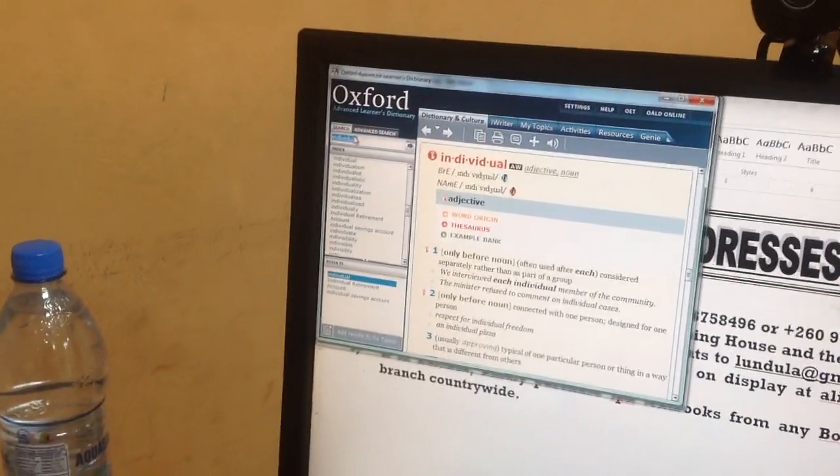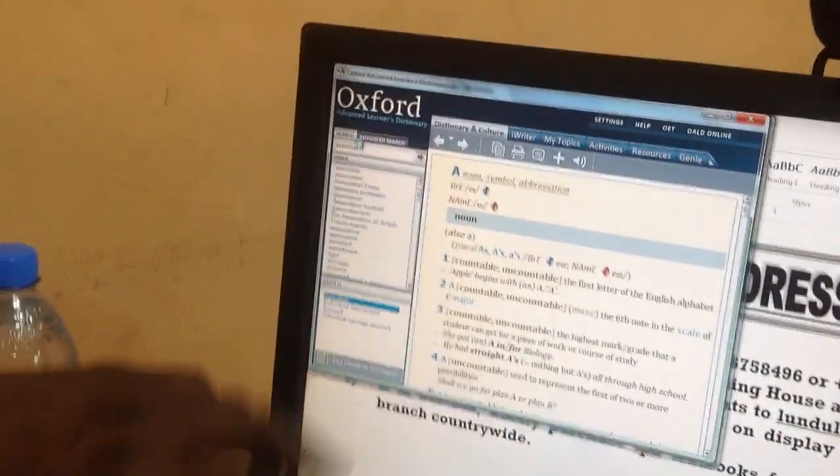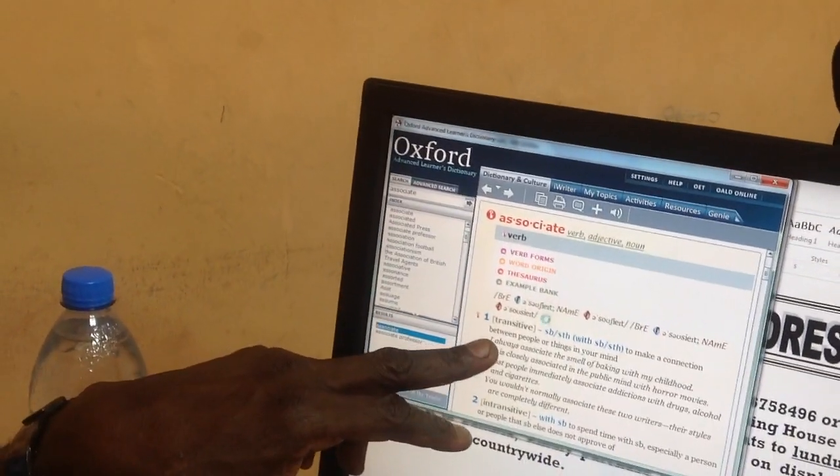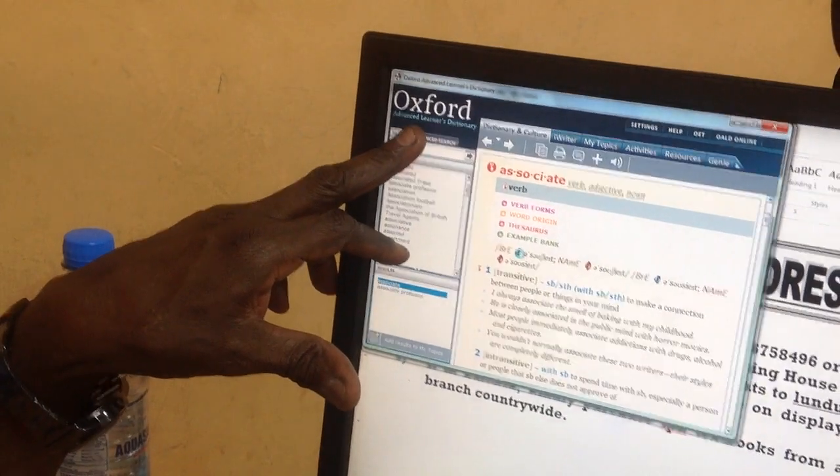Let's get another one. Associate. Okay. Let's get this one. Associate. Have you heard that? This is the Oxford University. And so they say associate.